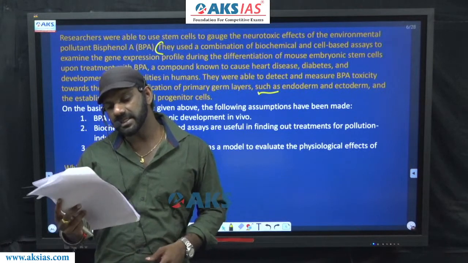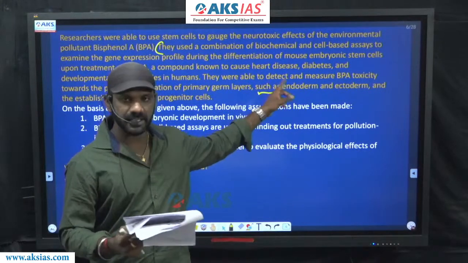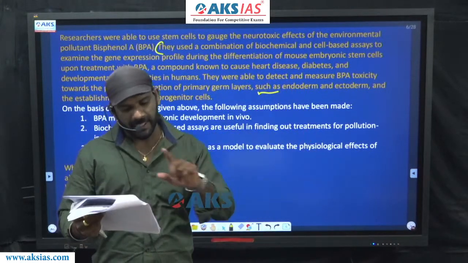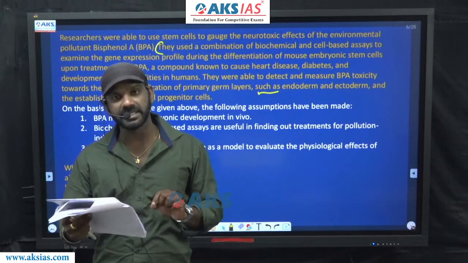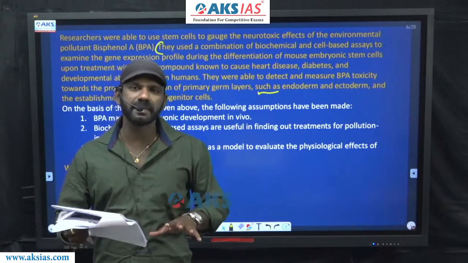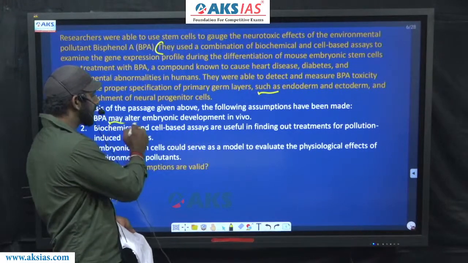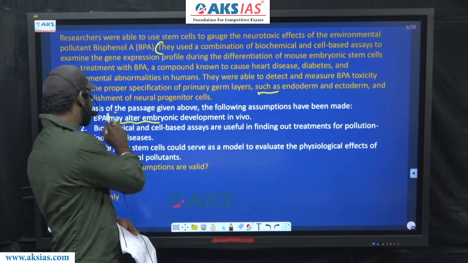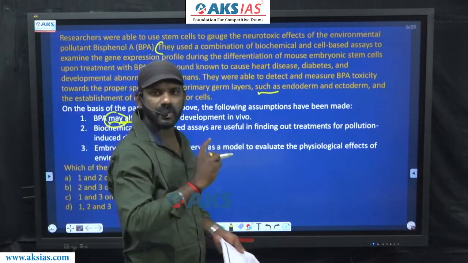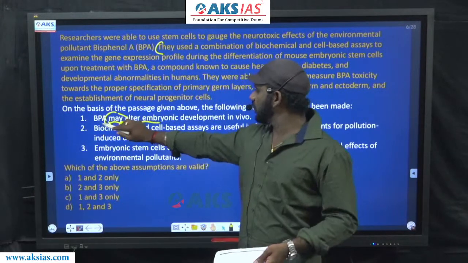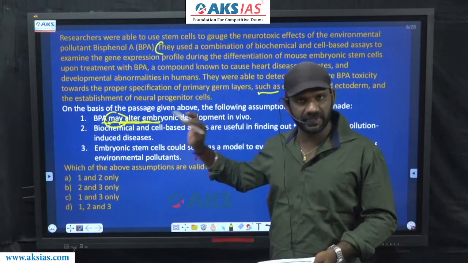Embryonic development is talked about in the sentence that comes immediately before the example. In option 1 also we find mention about embryonic development. So there is a mention about that sentence. BPA may alter embryonic development in vivo. This is not talked about in the paragraph. So this is what we can assume from the sentence given in the paragraph.